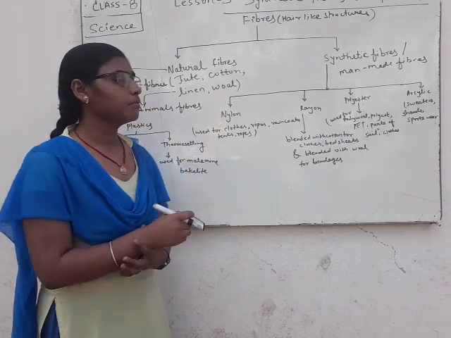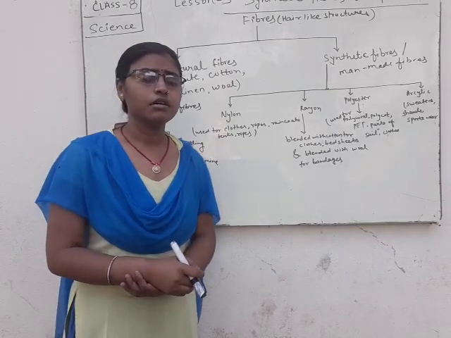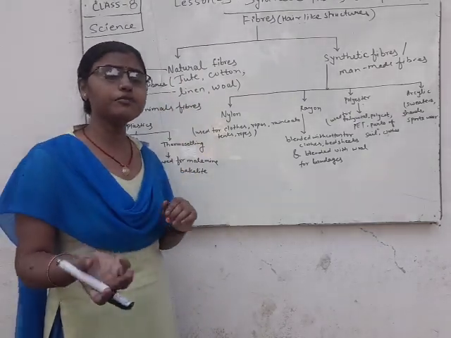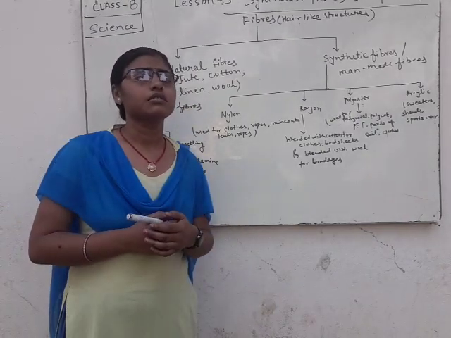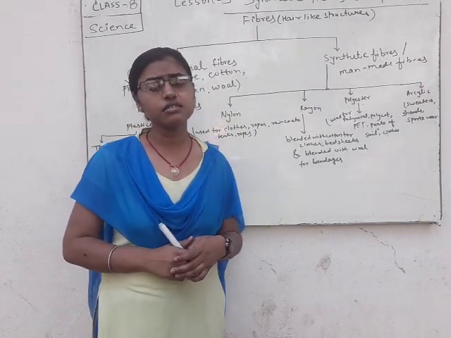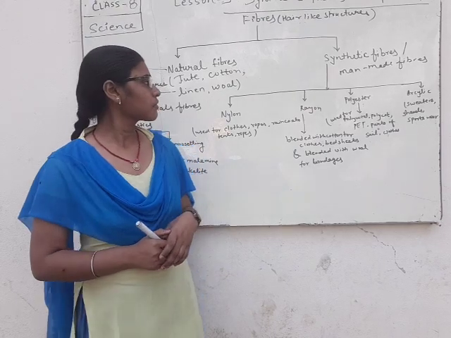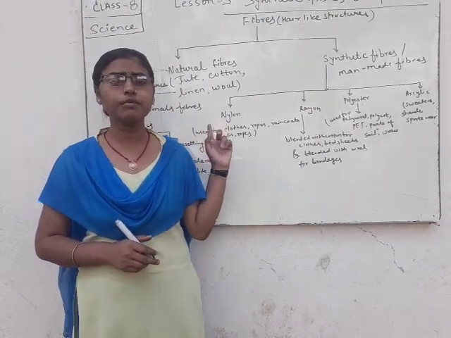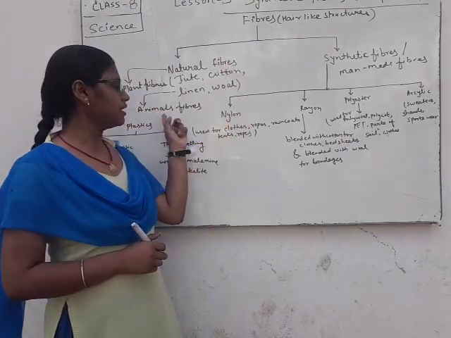They are called plant fibers. And animal fibers are those fibers which are obtained from animals, such as silk and wool.